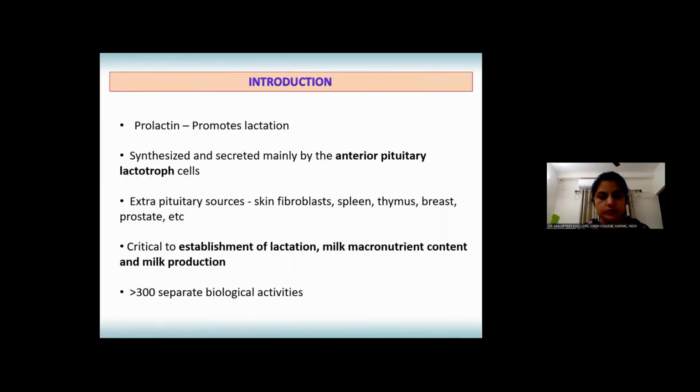Besides this, it also has extra pituitary sources like skin fibroblast, spleen, thymus, breast, prostate, etc. This hormone prolactin is critical to establishment of lactation, milk macronutrient content, and milk production. Besides this, it also has more than 300 separate biological activities.